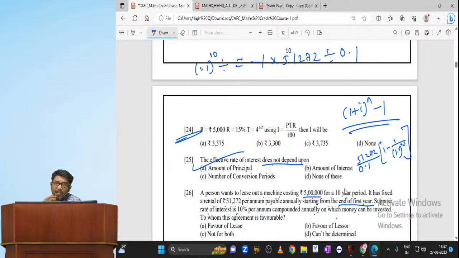So what is it actually? See, lessor and lessee, to whom is it favorable? A 5 lakh machine, after 10 years I am getting only 3 lakh something. Is it favorable to me or not? Am I a lessor or lessee? I am a lessor; the owner is the lessor. Actually it is favorable to the lessee.